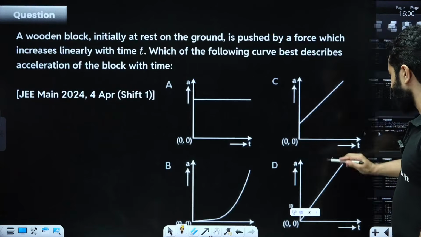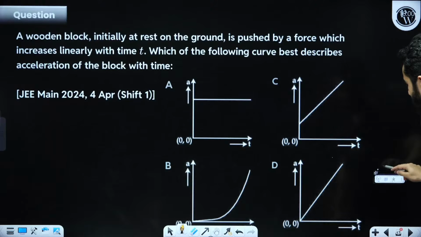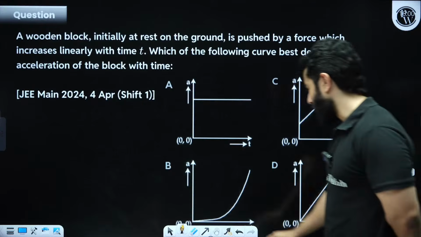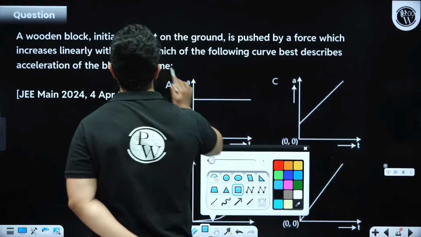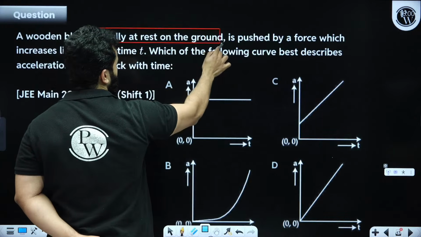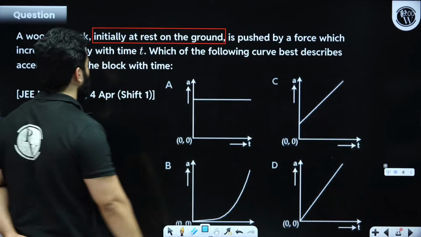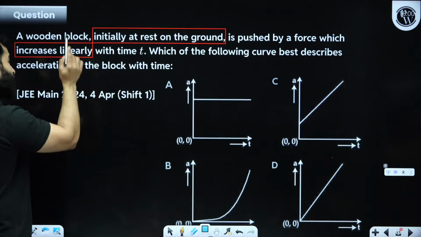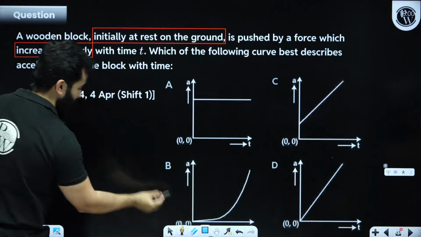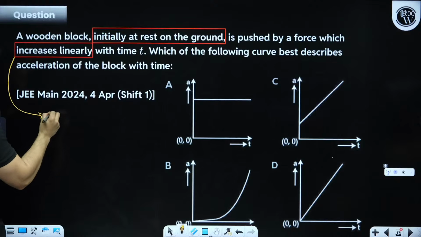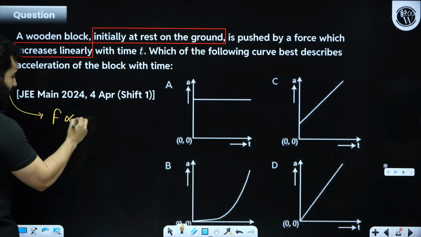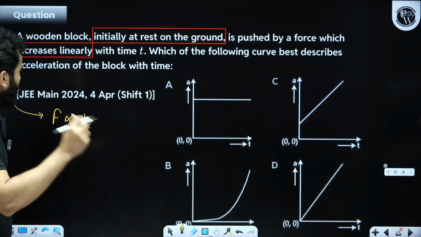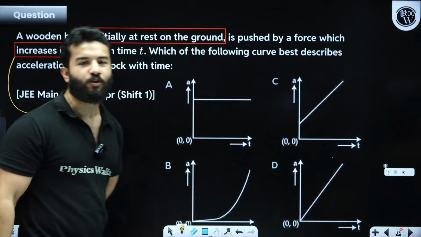Let's see this question. Another question related with graphs. A wooden block initially at rest on the ground is pushed by a force which increases linearly. The force increases linearly with time. Got it? So that means force is directly proportional to t. Which of the following curve best describes the acceleration of the block?